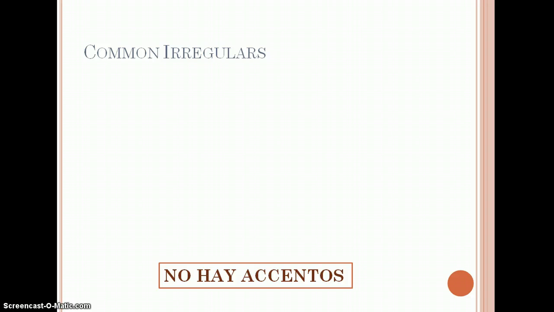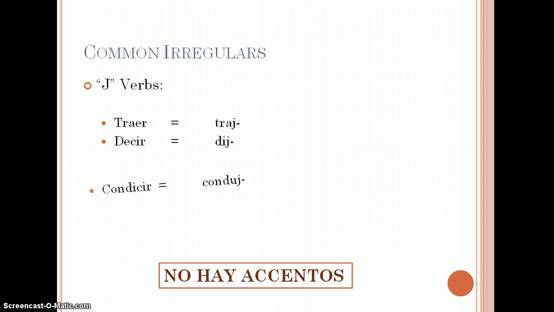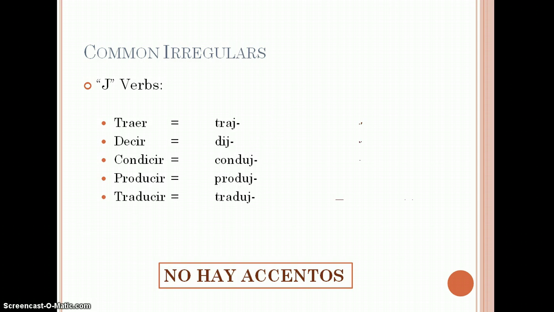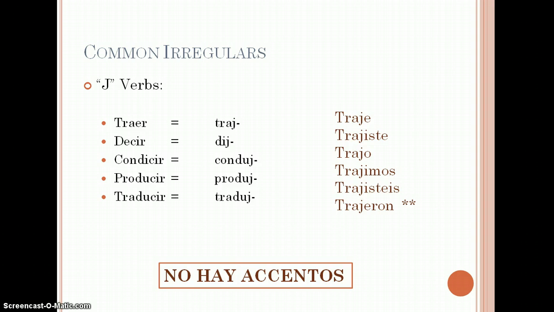Now we have a group that are all kind of grouped together because of the way that they are irregular. First we have the J verbs, and as I put on the bottom, notice there are no accents. So here are the bases for those J verbs. And I've given you one example with traer.